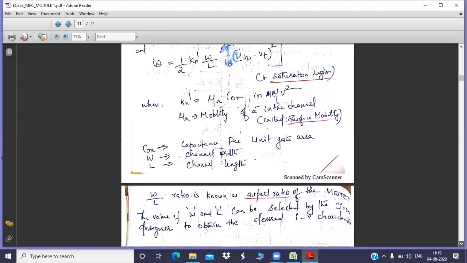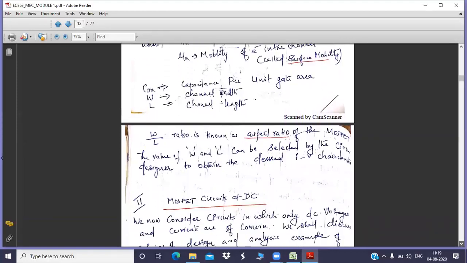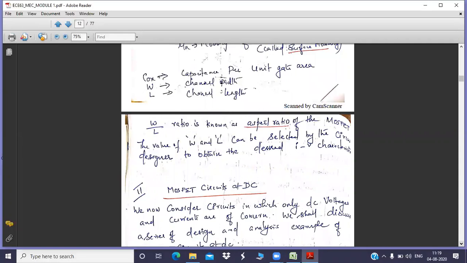Any doubts till this? All these are fundamentals. Till now, we have covered the operation or working of MOSFET by using 4 different cases, and we have plotted the graph and identified 2 regions of operation, one is saturation, one is triode, and we have gone through the 2 equations. Any doubt you have? Okay, fine.